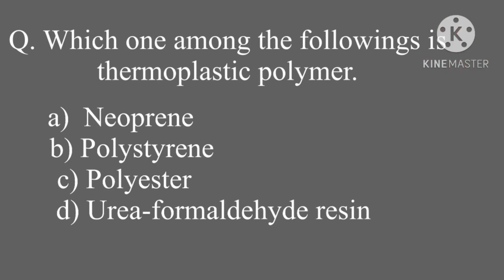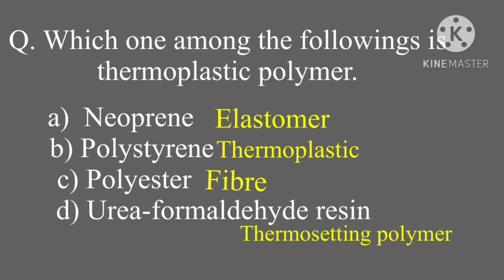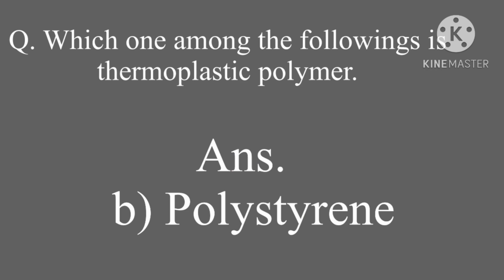Which one among the following is a thermoplastic polymer? Neoprene, polystyrene, polyester, urea formaldehyde resin. So among these you have to find the correct answer option. Here neoprene is an elastomer, polystyrene is thermoplastic, polyester is a fiber, and urea formaldehyde resin is nothing but a thermosetting polymer. So from this we can say that the correct answer option of this MCQ is polystyrene.